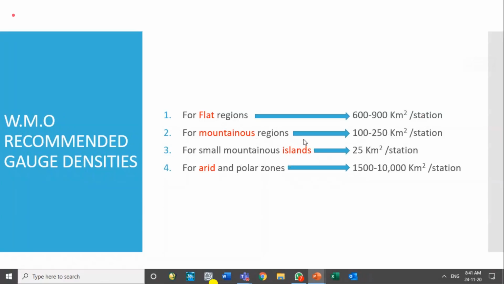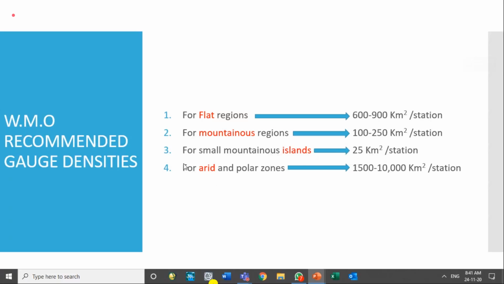For small mountainous islands, if the mountains are there and it is an island condition, then it is further reduced, so that we should have at least one station for each 25 square kilometers.